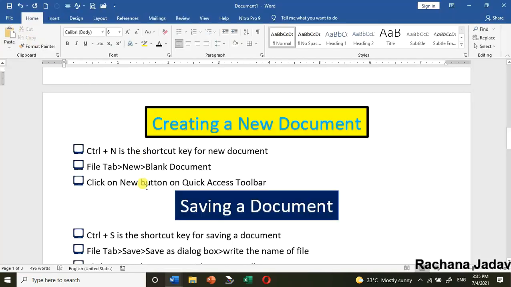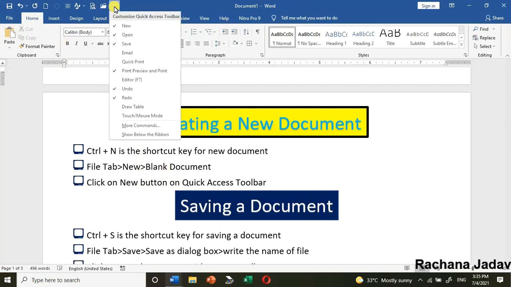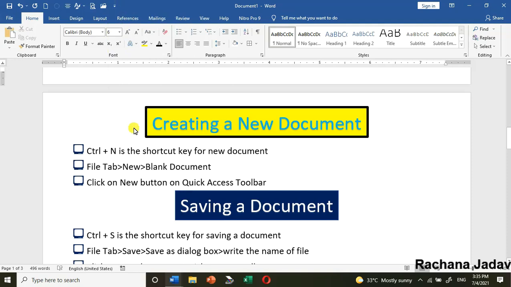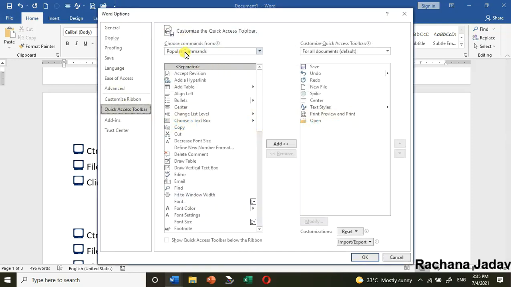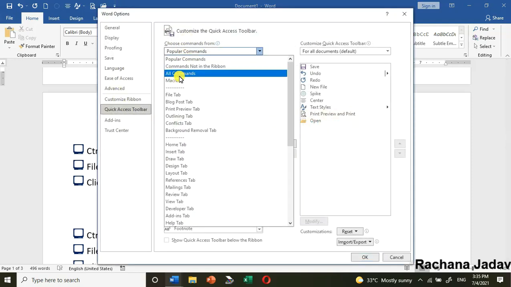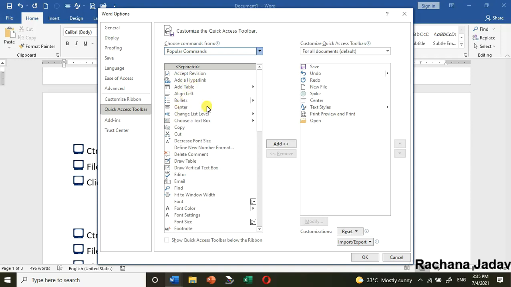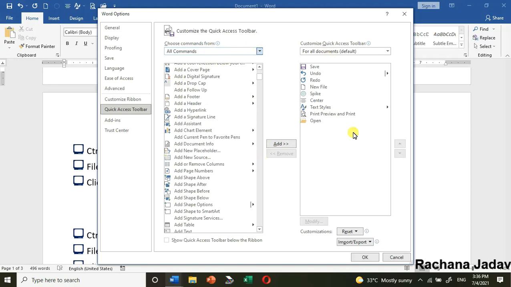Okay. Then the third way is that you will see over here in the quick access toolbar, that is new document option. If you are not having, अगर आपके पास नहीं है तो आप क्या करना है, आपको क्लिक करना है यहाँ and you will go with the more commands and you will find it in this. आपको यहाँ find करना है all commands में new. Okay, n से new find out करना है and then it will be done.